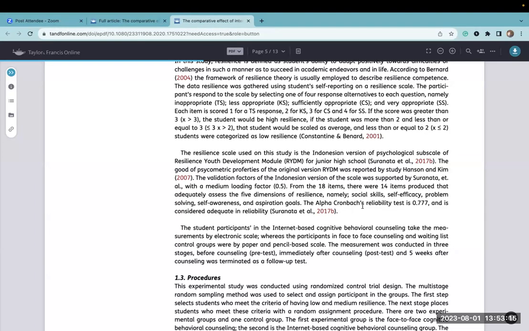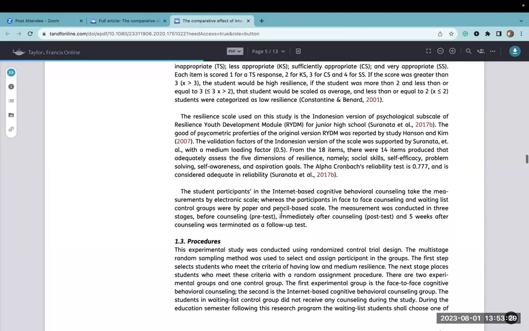I do have a Cronbach's alpha reliability test of 0.777, which is pretty strong, and it is definitely considered adequate. You'll see that they cited a source to back up their claim that this reliability is acceptable.